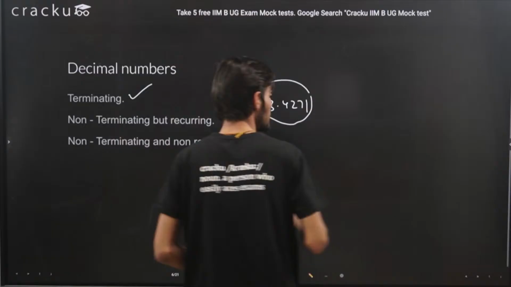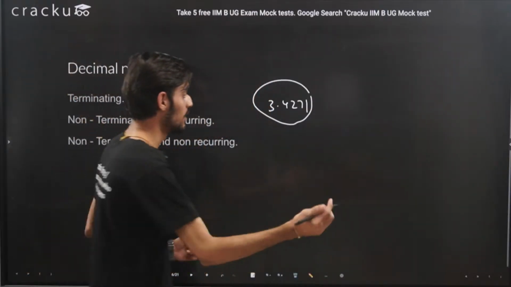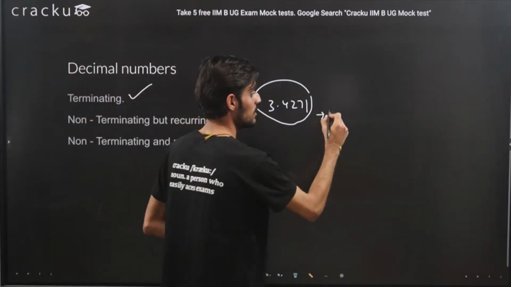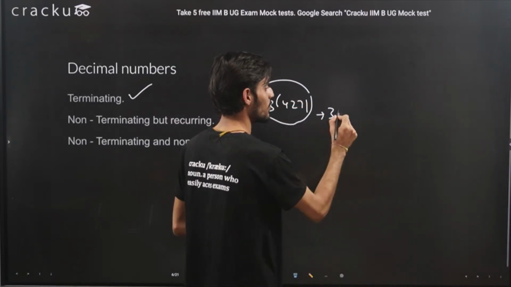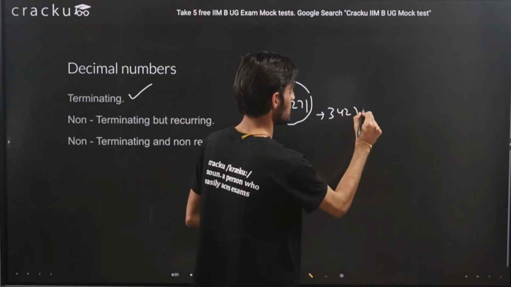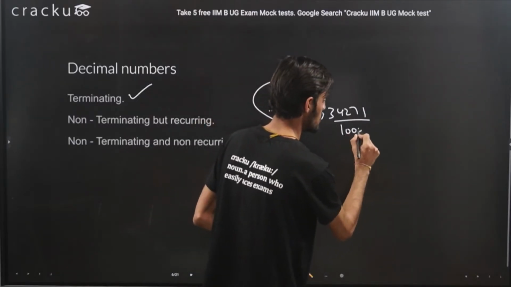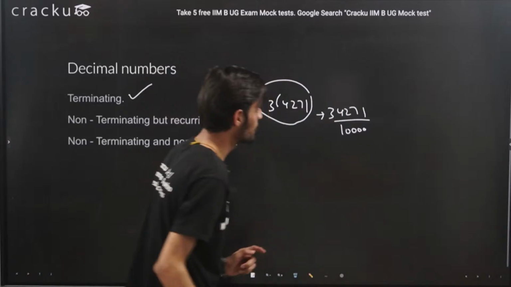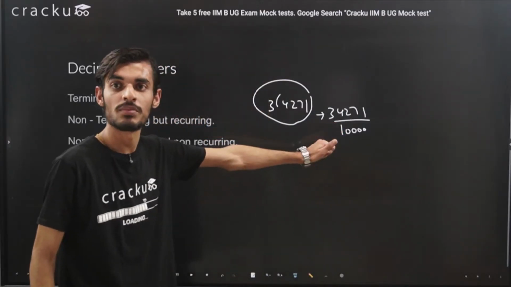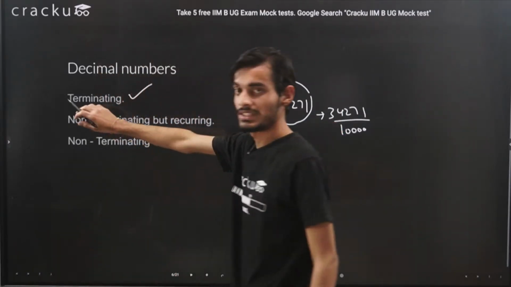So we can represent this number in the form of p by q. That is, we can just remove the decimal from here. So this will become 34271 divided by 10000. So we can represent this number in the form of p by q. So this is about terminating decimals.